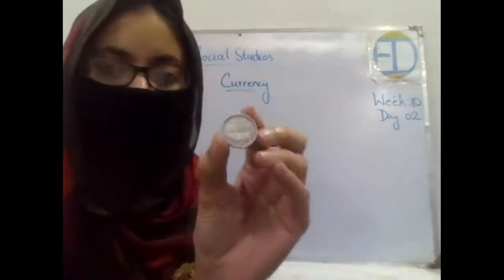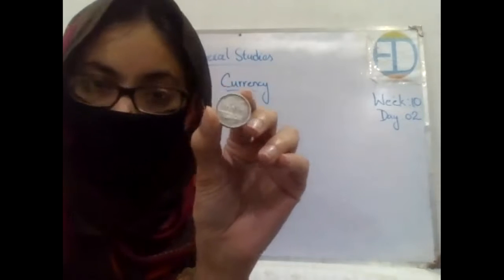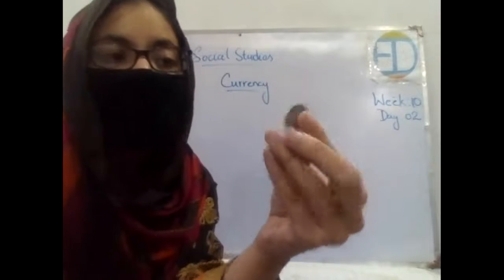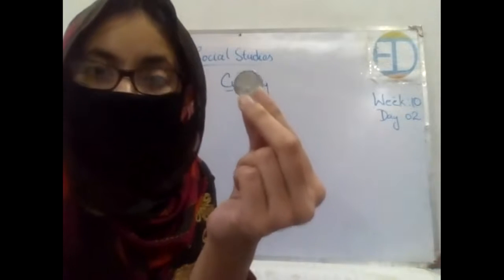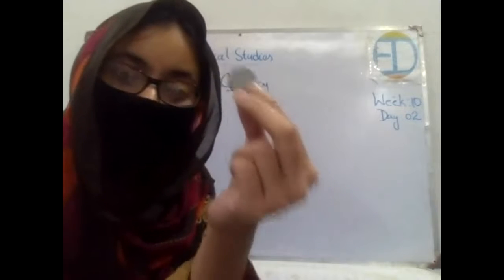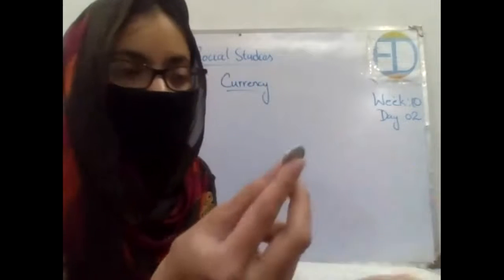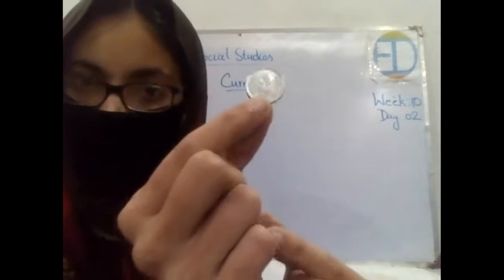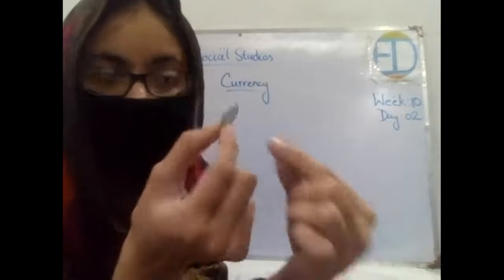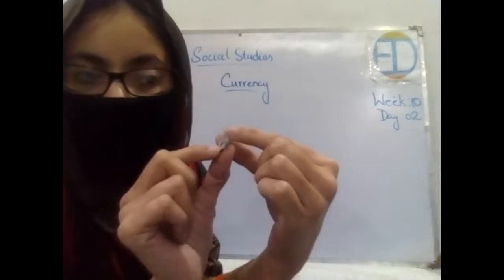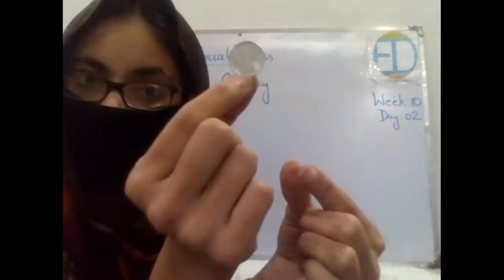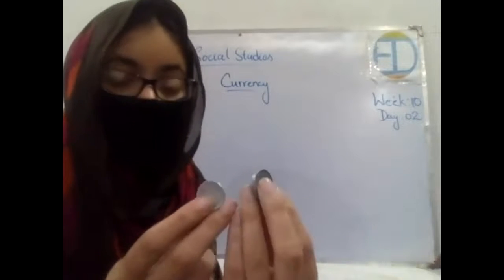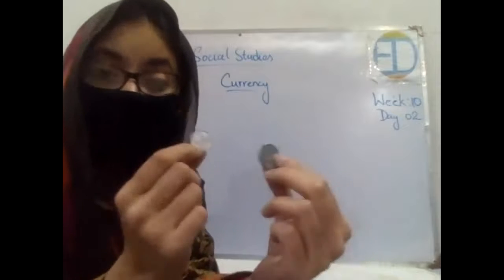On the 2 rupees coin, on one side we have the picture of Shahi Qila. Remember, we discussed this when we were discussing things we are proud of in Pakistan. And on the other side, we have the star and the moon. Okay, now look at the 1 rupee coin. On the front side, we have the picture of our great leader, Quaid-e-Azam Muhammad Ali Jinnah, and on the other side, we have a picture of a mosque. See? So this means that there are no similarities in these two coins, right? Both of their sides are different from each other, right?